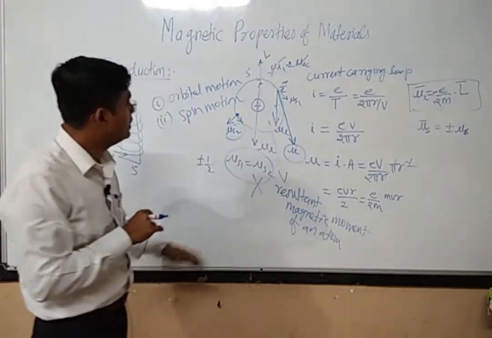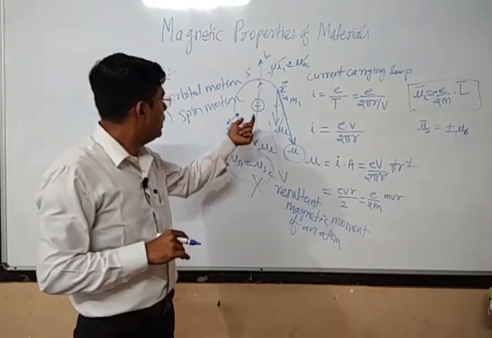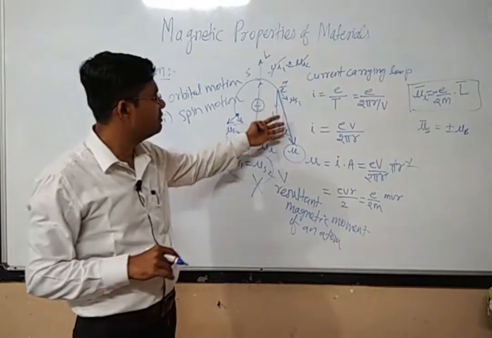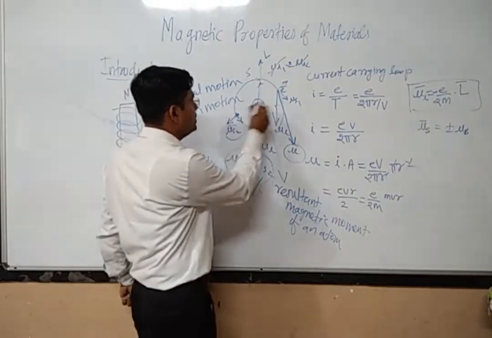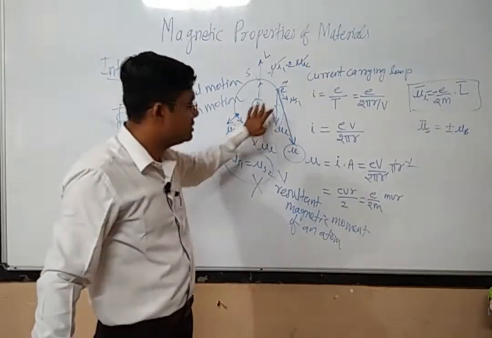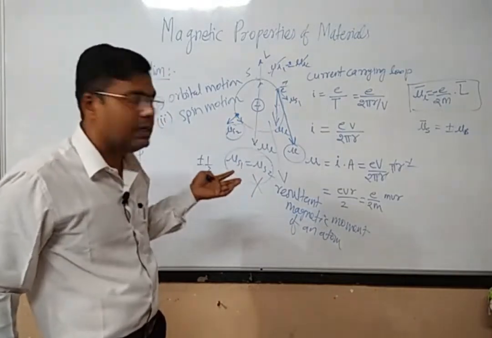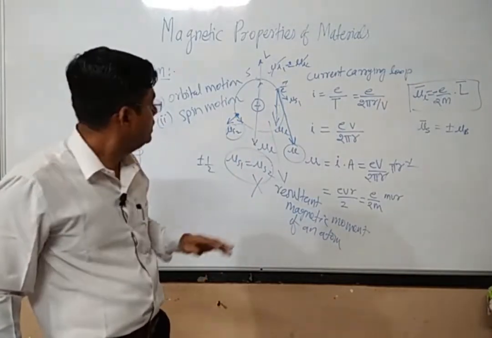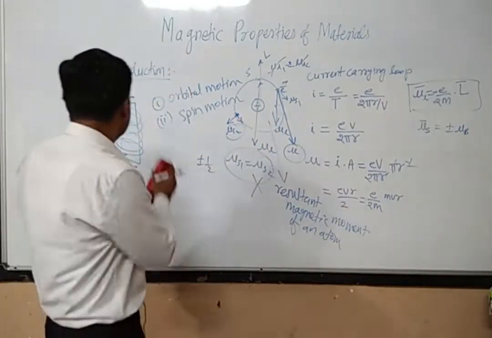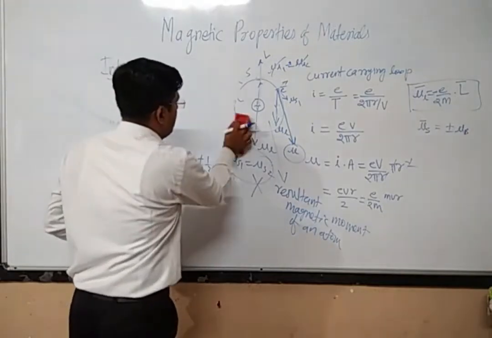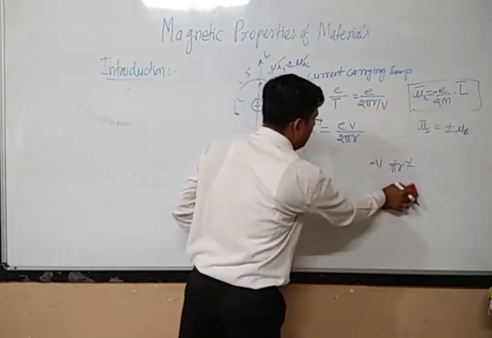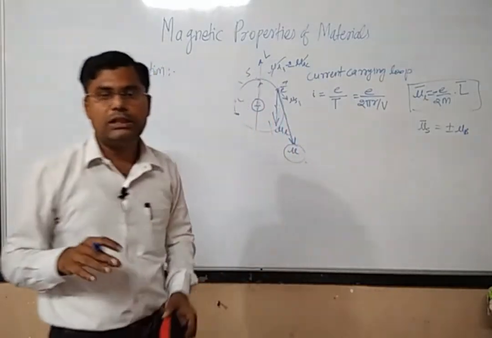Okay, now again come to this, that I have told you that initially we had only considered one electron, so there was some resultant magnetic moment of this atom. But if there are two electrons and they are situated in the same orbit, then the resultant magnetic moment because of these two electrons will be zero. So there exist some materials for which the electronic orbits are completely filled, or all the atomic orbits are filled with electrons.